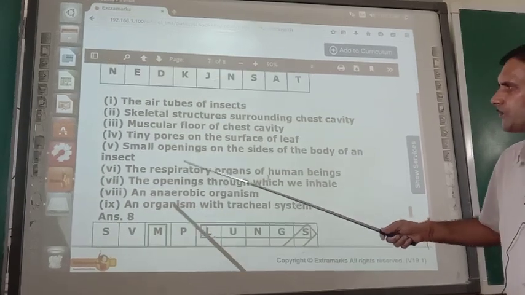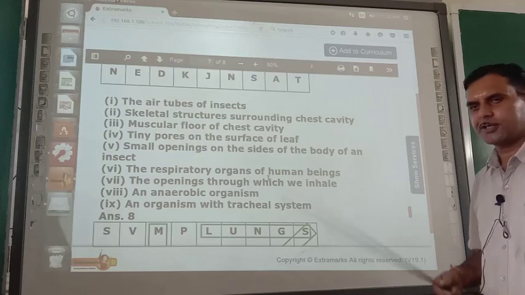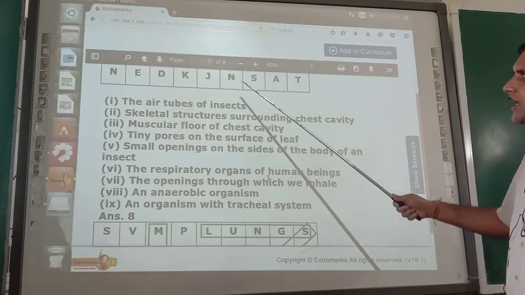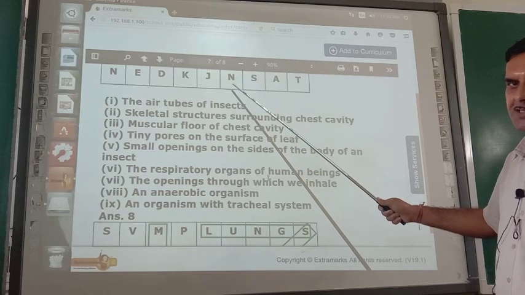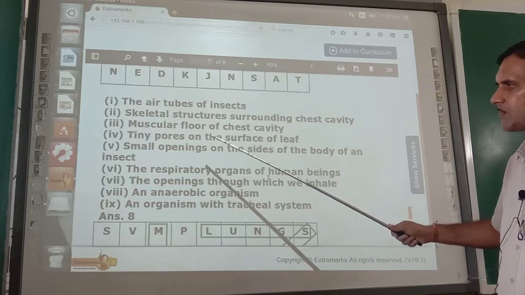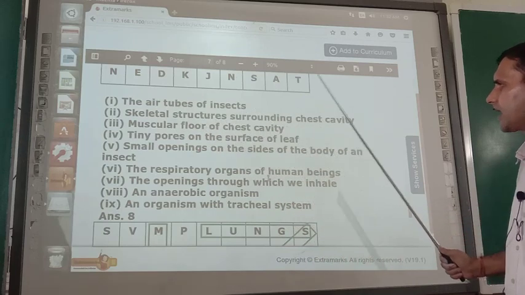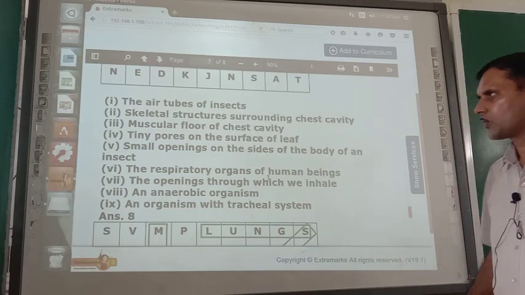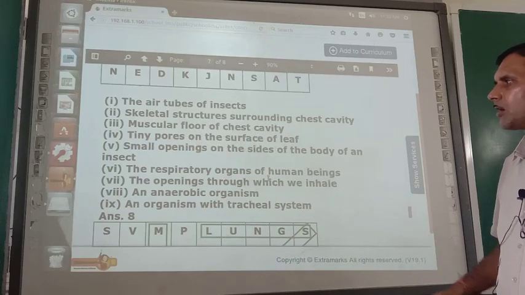Just see here. The air tubes of insects. What are the air tubes of insects? Spiracles. You have to select those words from these boxes where the letters are mentioned. The skeletal structure surrounding the chest cavity: ribs. Muscular floor of the chest cavity: diaphragm.